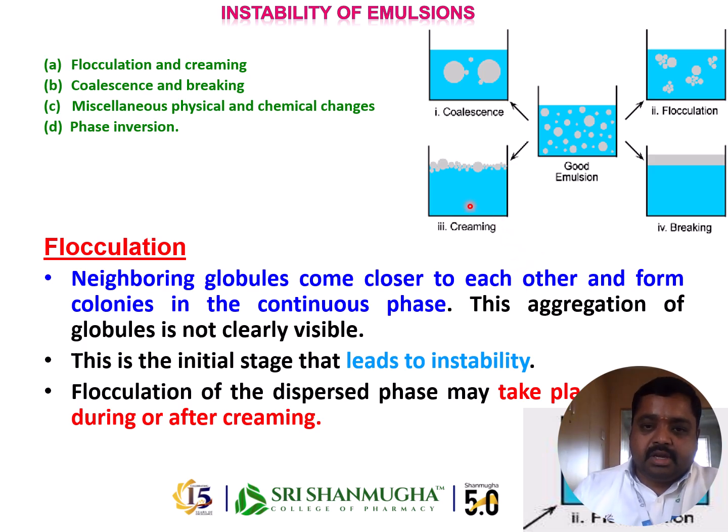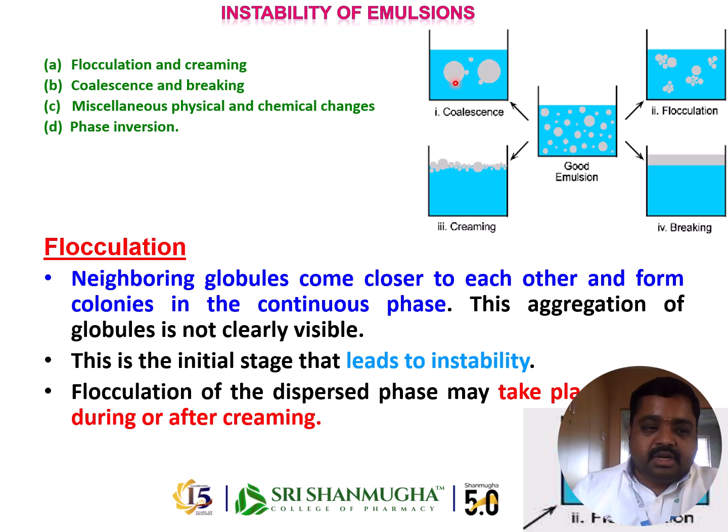In creaming, you can see the dispersed phase floating on the continuous medium like this. Breaking means completely detaching. Flocculation means clustered particles join together, and the uniformity of the globule distribution is disturbed.